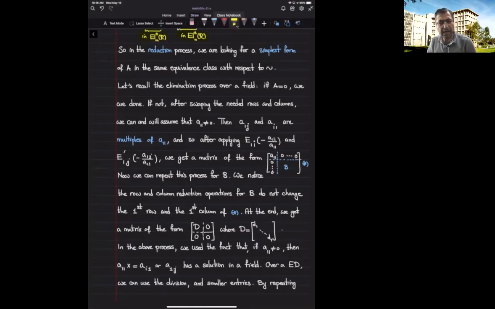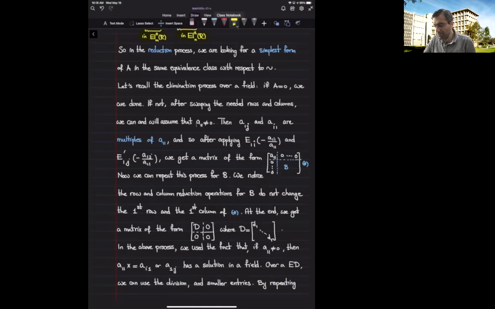Let's recall how we did it when we were working with complex numbers, let's say. In the case of complex numbers, if the matrix is the zero matrix, we are done. Otherwise, by swapping rows and columns, I can make sure that the 1,1 component is not zero.